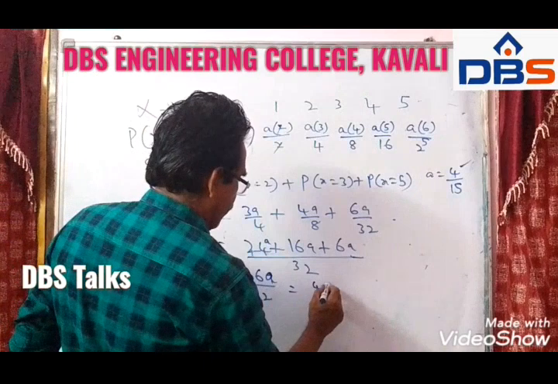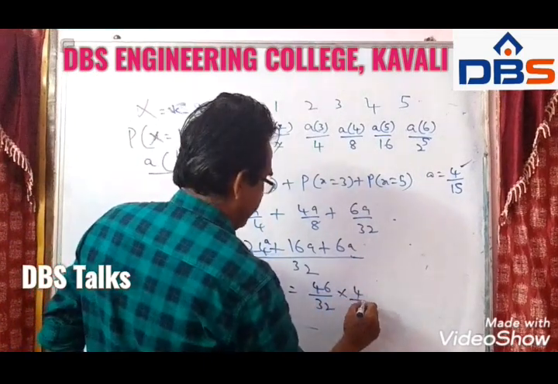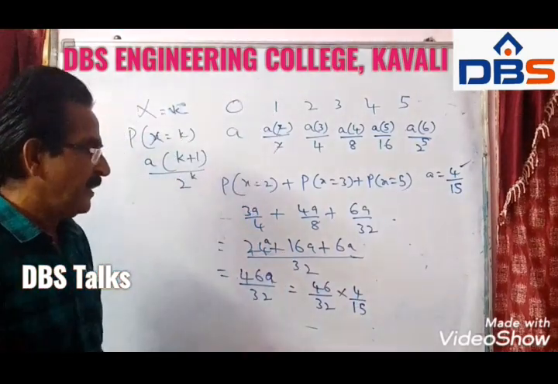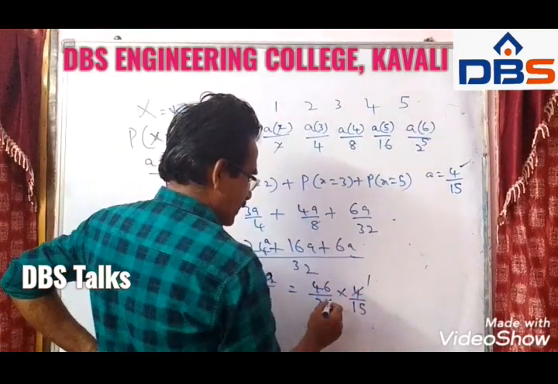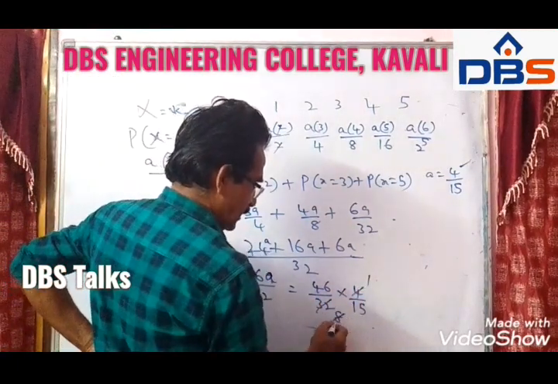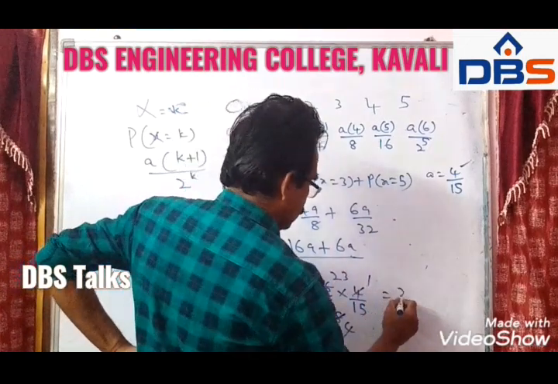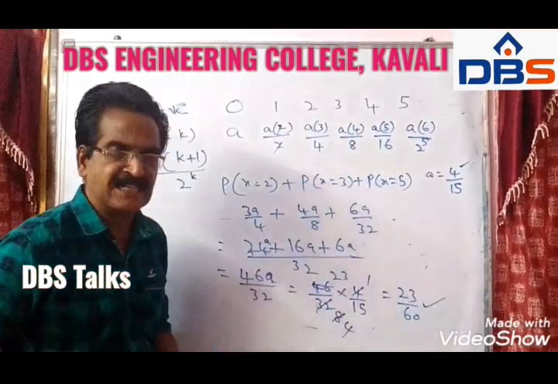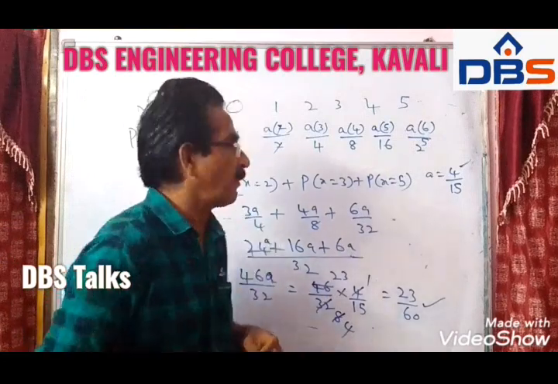And we know the value of A, friends. What is the value of A? 4 by 15. So 4 1s, 4 8s, 2 4s, 2 23s. So 23 by 60 is the required probability, friends.